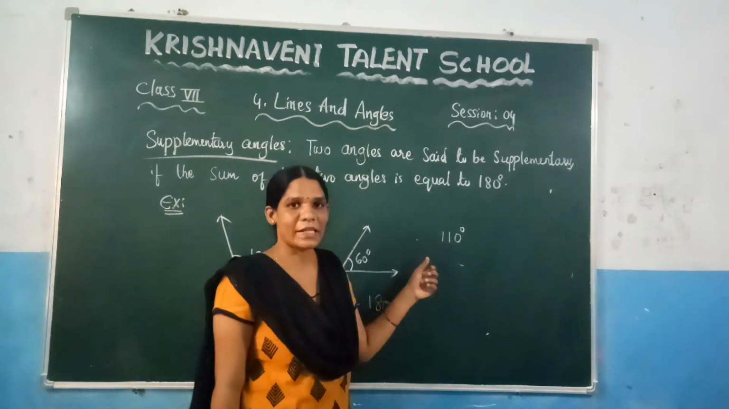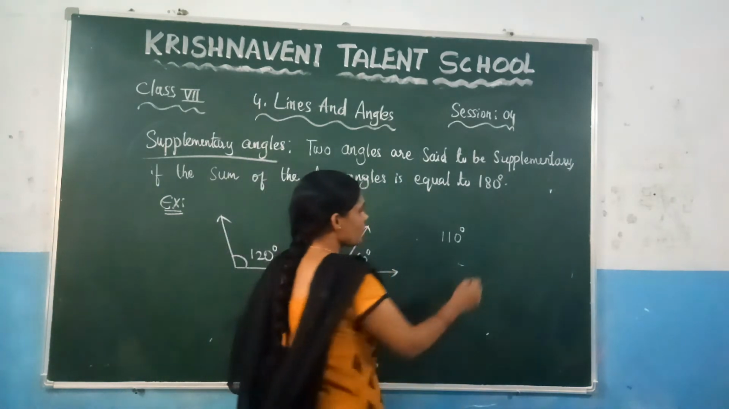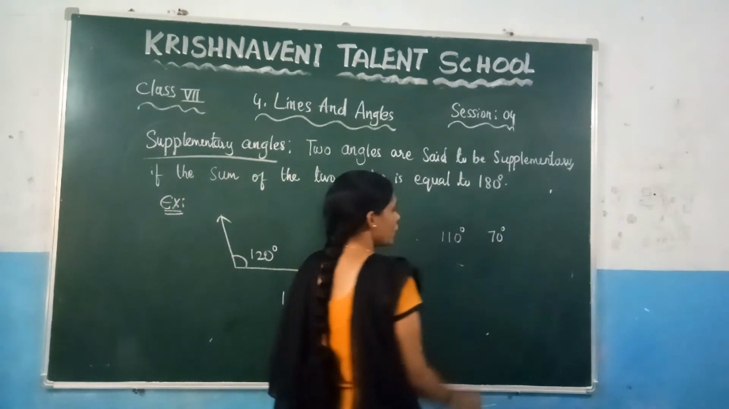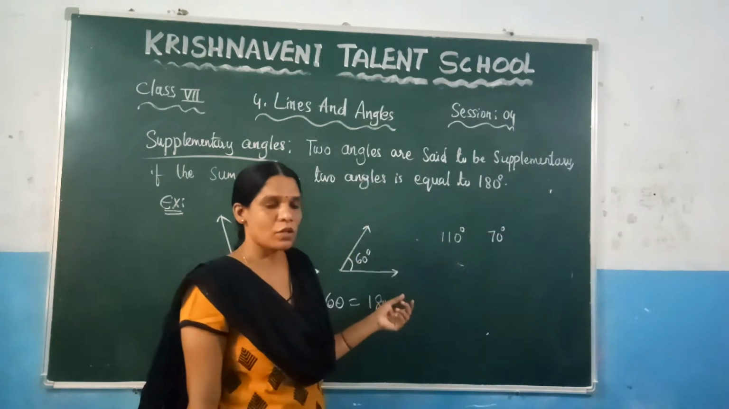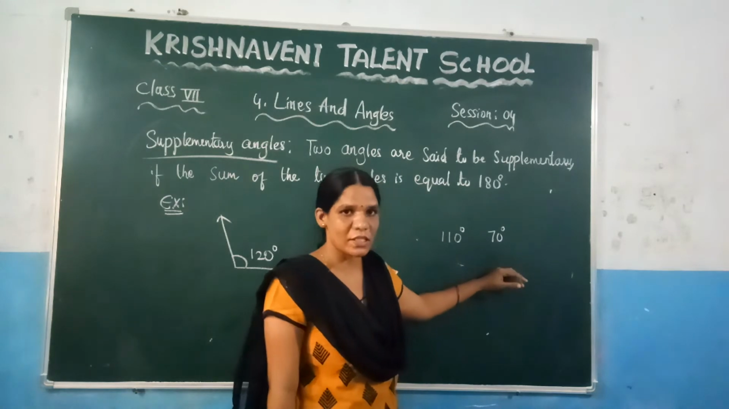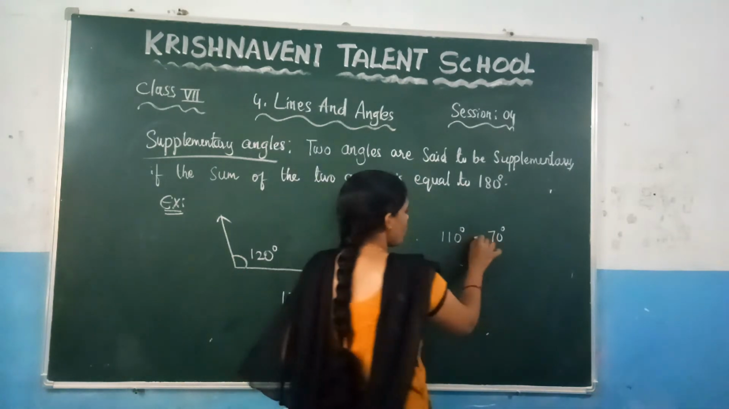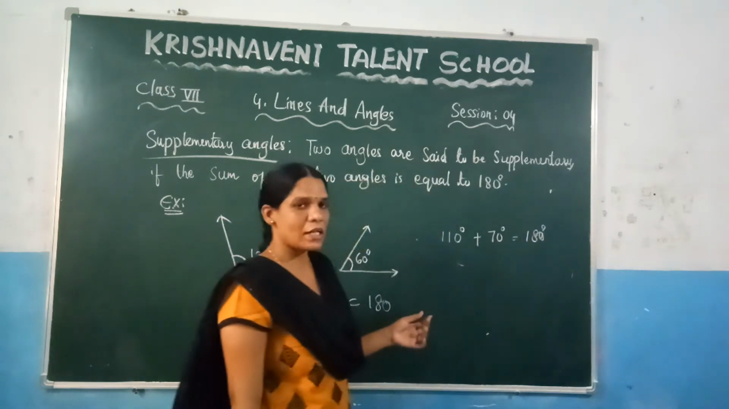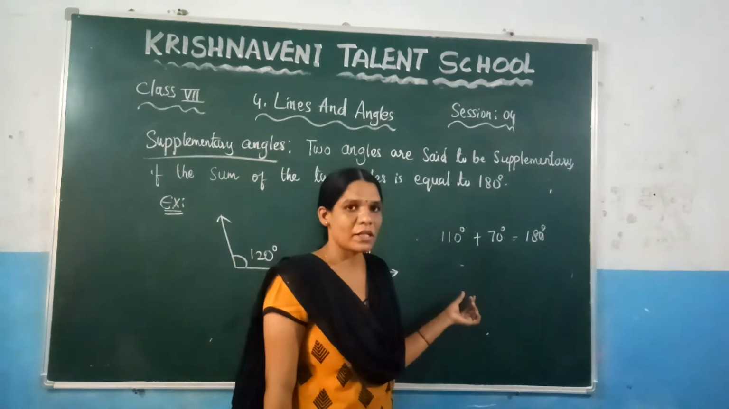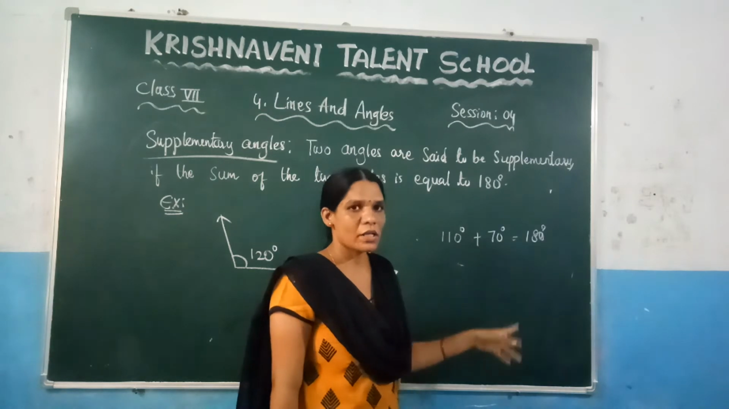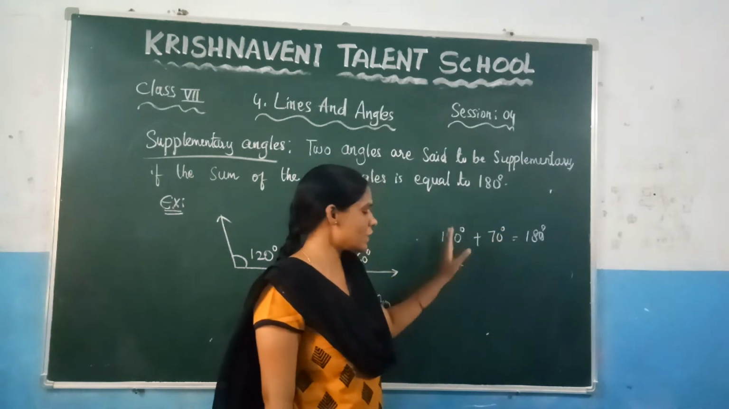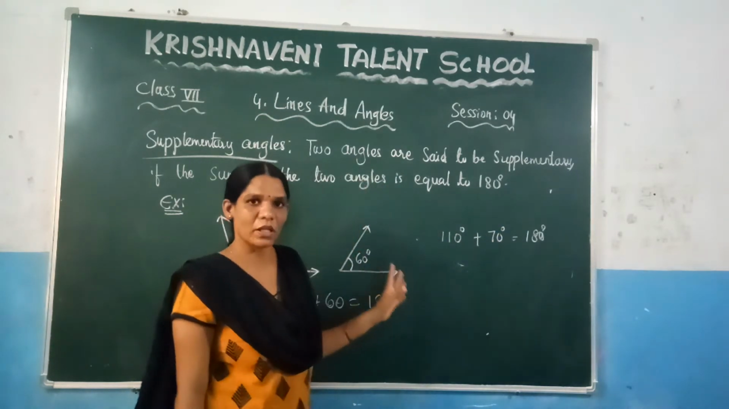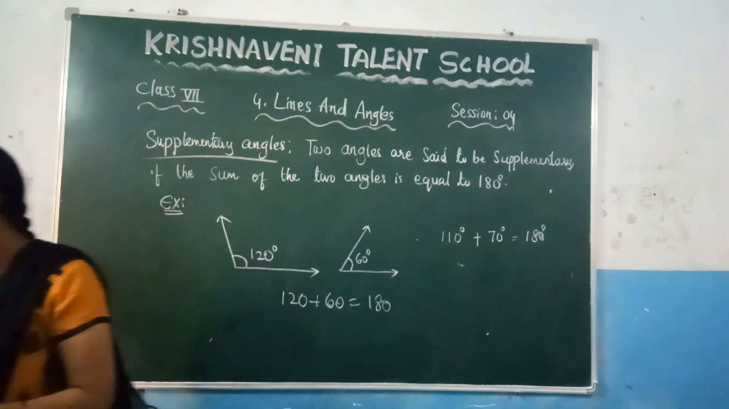What is 180 minus 110? It is 70. So the supplementary angle of 110 degrees is 70 degrees, because if you add them you get 180 degrees. We can say the supplementary angle of 110 degrees is 70 degrees, or the supplementary angle of 70 degrees is 110 degrees. Now see the next one.